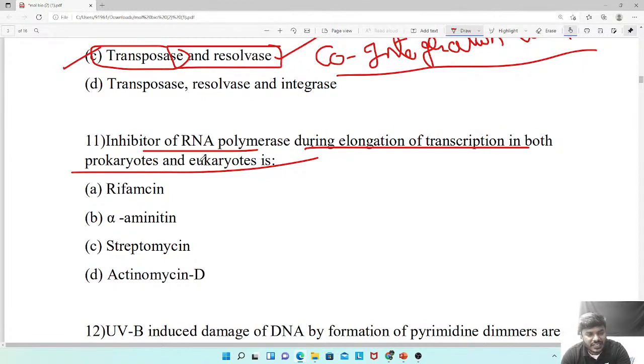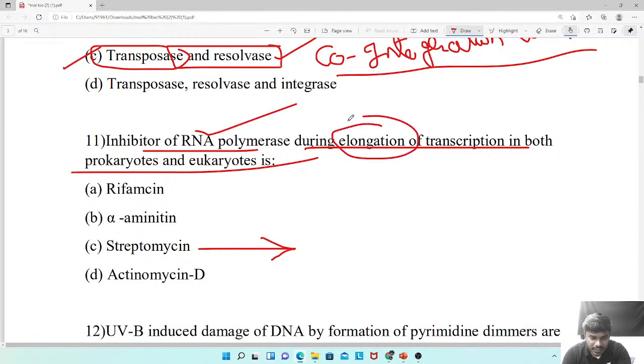Okay, so friends, please listen everyone. Streptomycin is the broad spectrum antibiotic which can block the action of RNA polymerase during the process of elongation both in prokaryotes as well as eukaryotes.